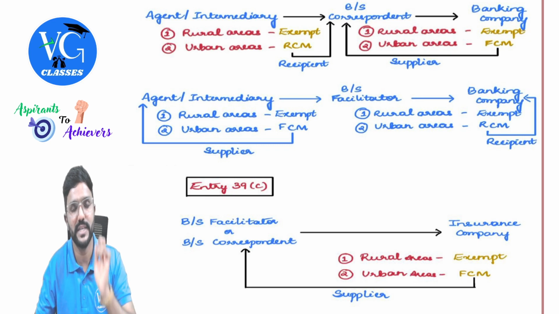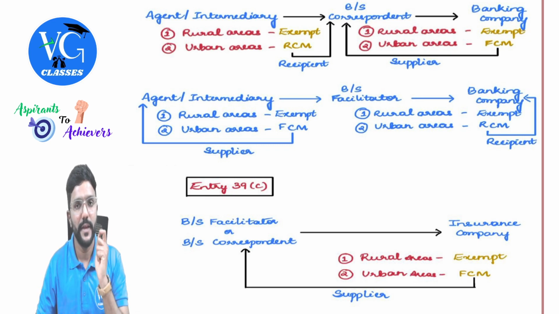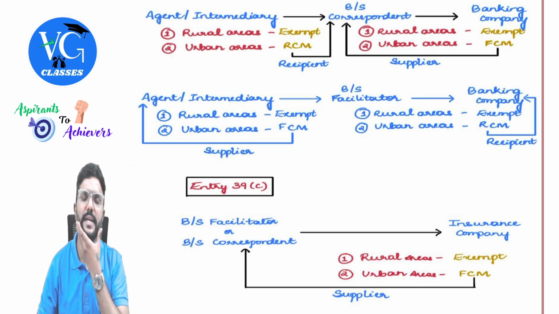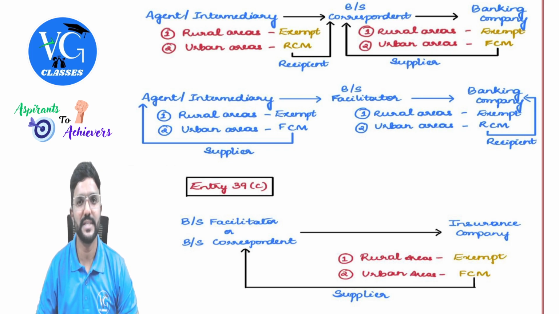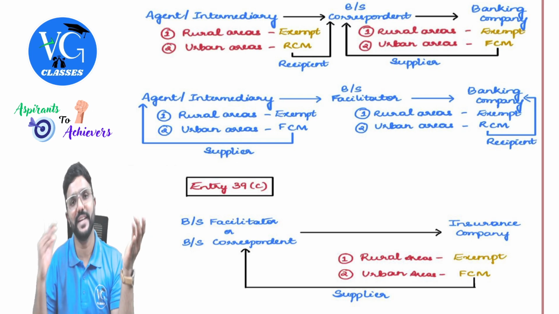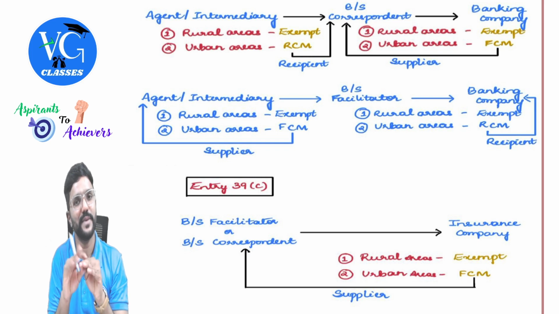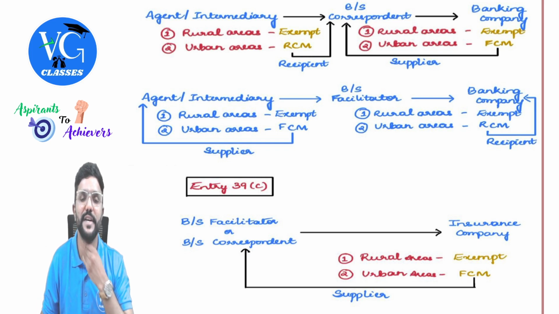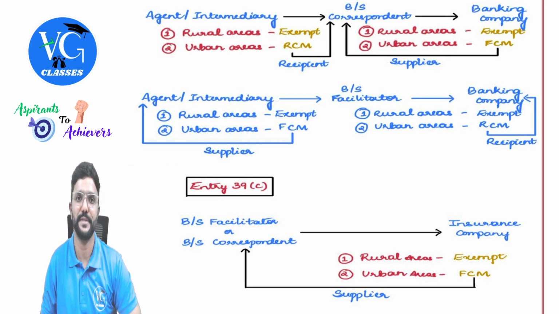Taxable under FCM. Just keep one thing in mind, guys. If any supply is not covered under RCM and it is not exempt, it is understood that it is taxable under FCM because the FCM list is not given in the law. We should know what is covered in RCM and what is covered in exemption. If any particular supply is not covered in both the places, then it is understood that it is taxable under forward charge mechanism, guys.